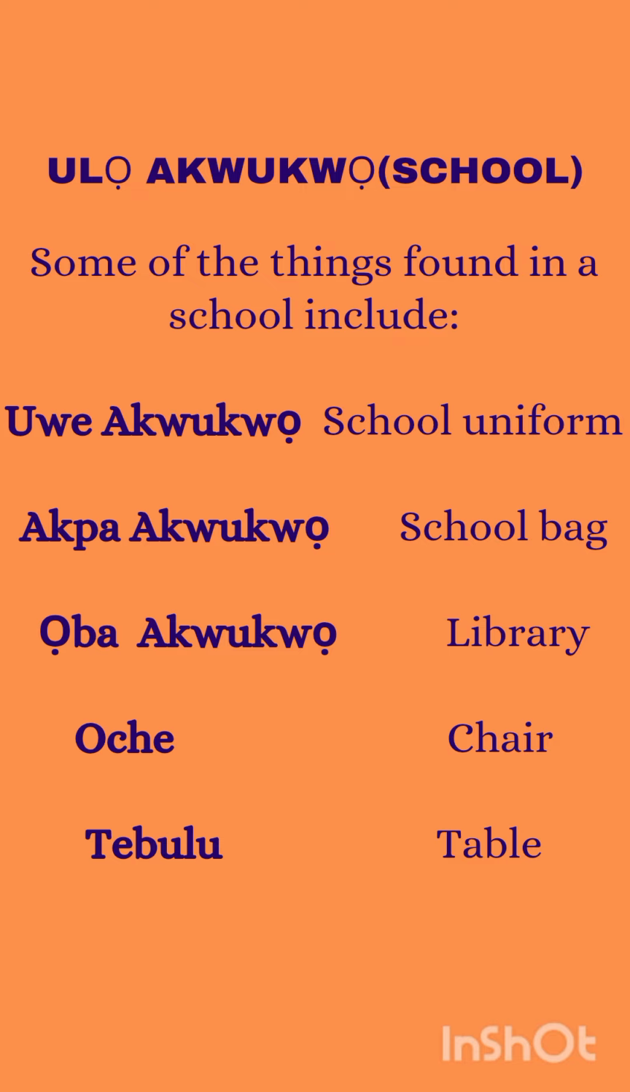Then oche. Oche is chair. And table is called table. Some words are borrowed from English. In Igbo language, we just have some words that are translated directly from English, and table is an example.